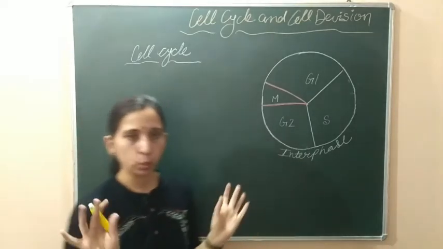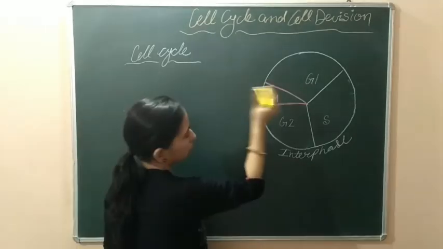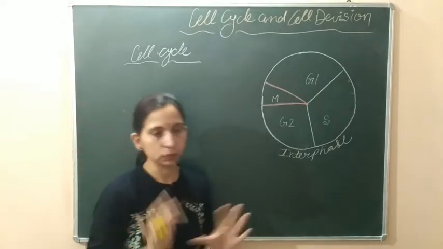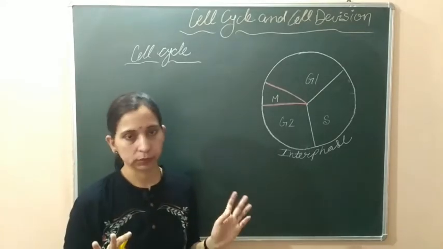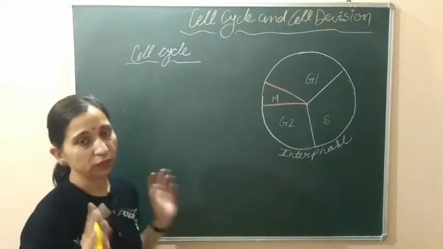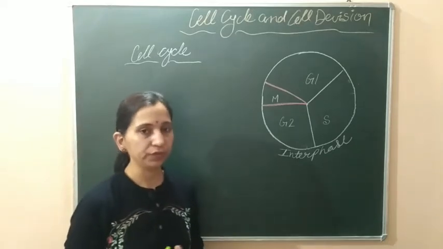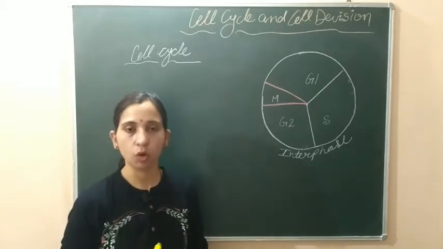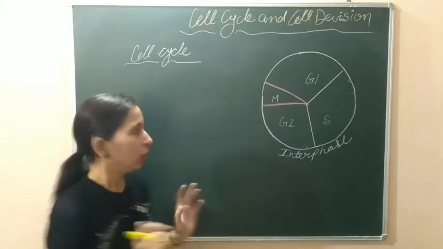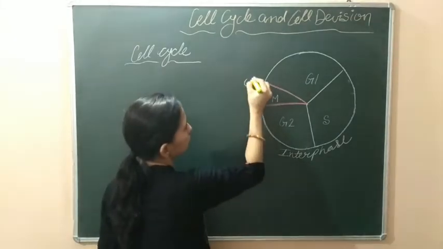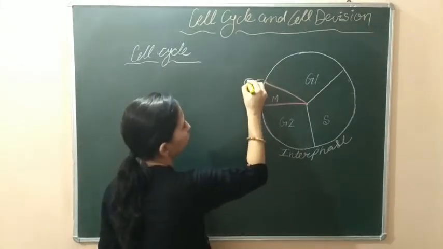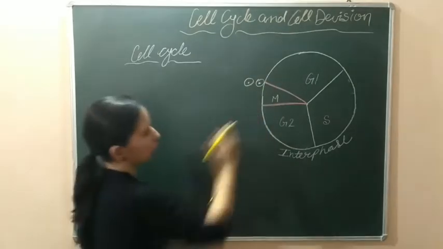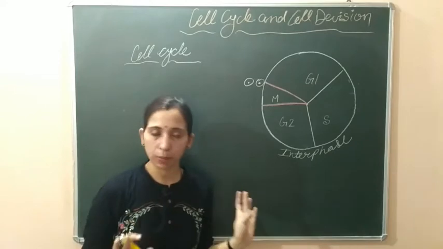Here we discussed that when a cell enters into the interphase, after that it will divide and form two daughter cells. That concept is clear to you: one parent cell enters into the interphase, it grows, it does all the preparation, and then after the M phase it forms two daughter cells. Now let's see what happens. Suppose these are the two daughter cells formed at the end of the M phase.